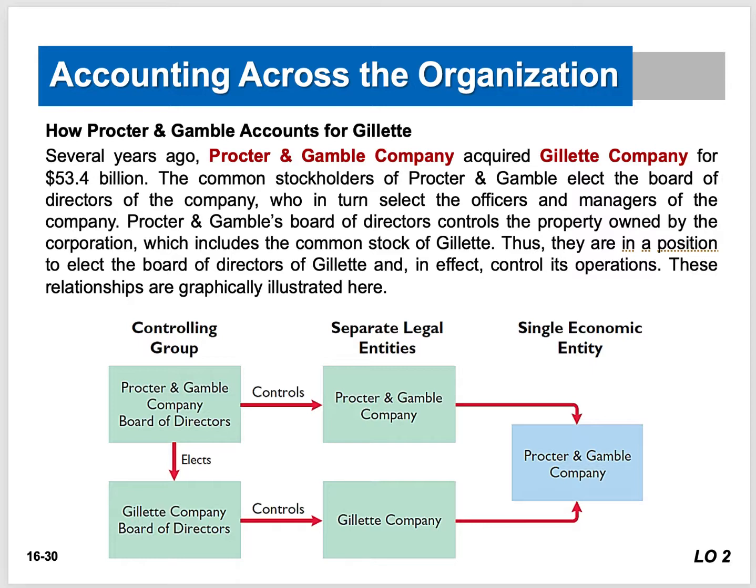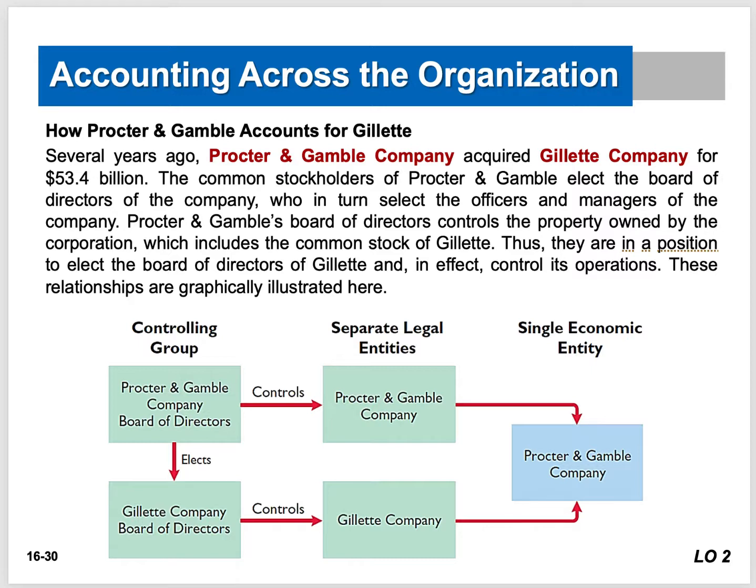So let's look at it, and as we go through it, hopefully it'll become a little bit more clear. The Procter & Gamble board of directors controls the property owned by the corporation. That includes common stock of Gillette. So they're in a position to elect the board of directors of Gillette. Basically, they control Gillette's operations, okay?